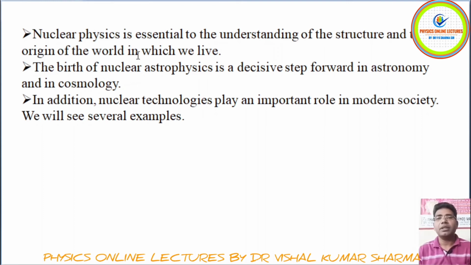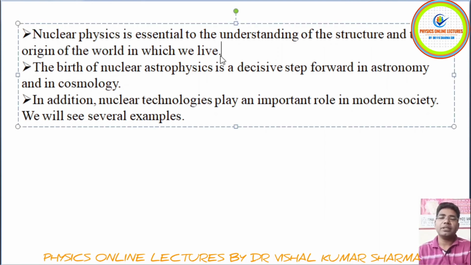Thorium, uranium, they generally have a lot of. And so there are so many thorium-rich or uranium-rich countries here, and this type of nuclear physics is for the generation of electricity, done with the help of nuclear reactors. There are so many nuclear reactors, and you can just see here the birth of nuclear astrophysics.